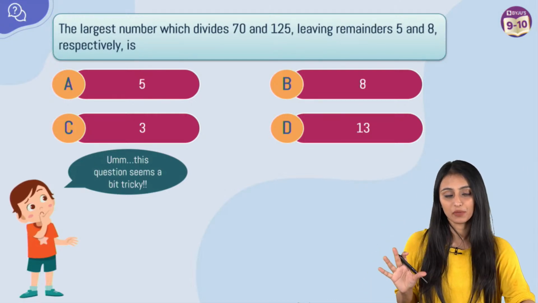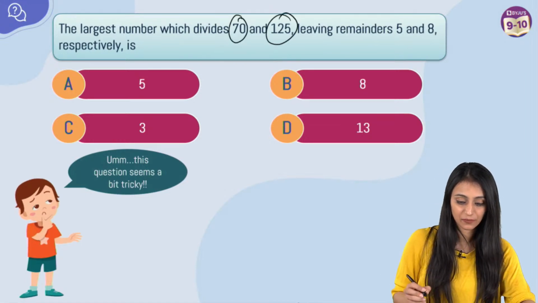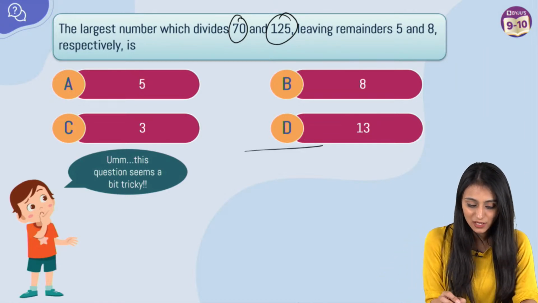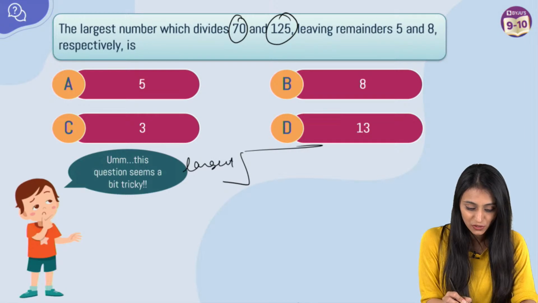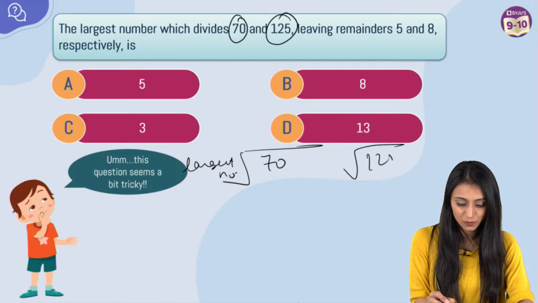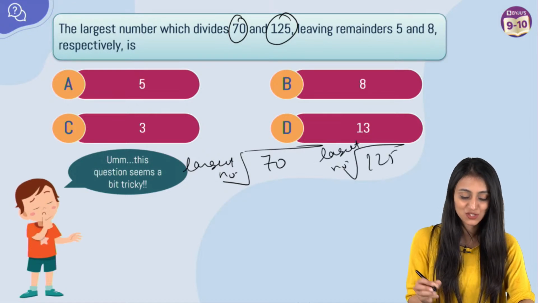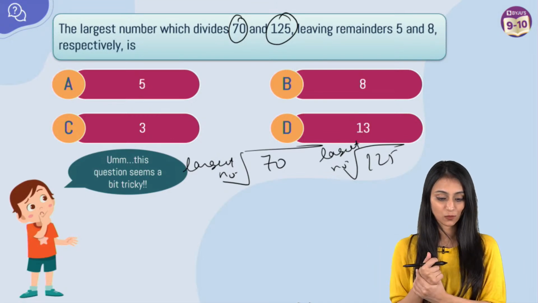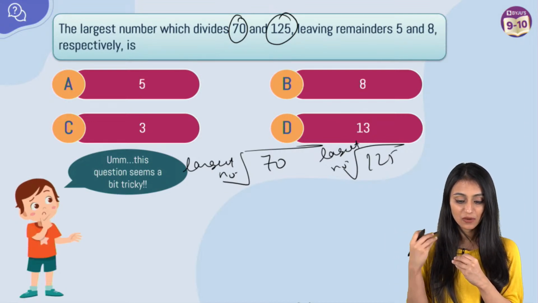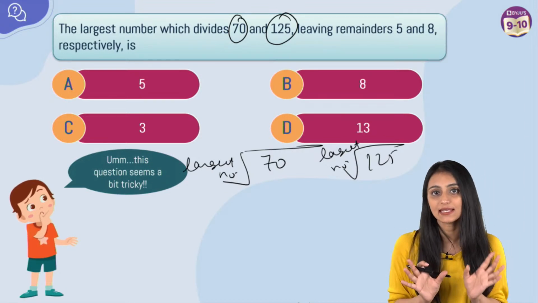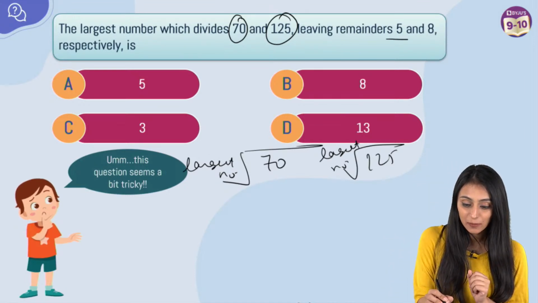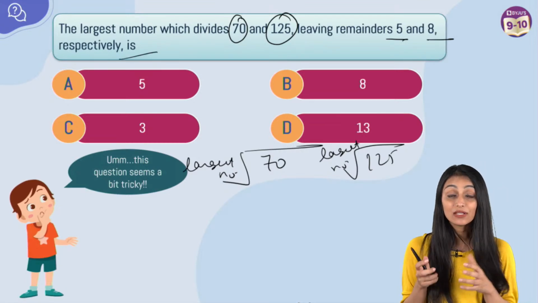Right, so the largest number that divides 70 and 125. Whatever this number is, it's the largest number. I'm writing largest number over here. I don't know what that number is. It is dividing 70 and it is dividing 125 also. You don't have to do this actually. I'm just trying to help you understand the logic behind this. There is a number which is dividing them, so definitely it is smaller than 70 and 125. Then only it can divide them. And it is leaving remainder 5 and 8 respectively.